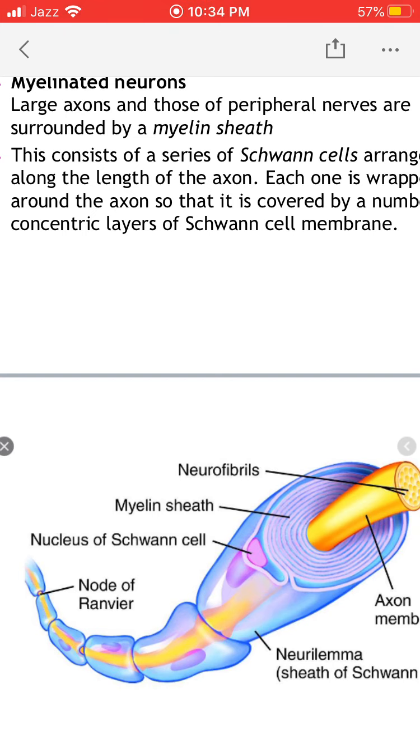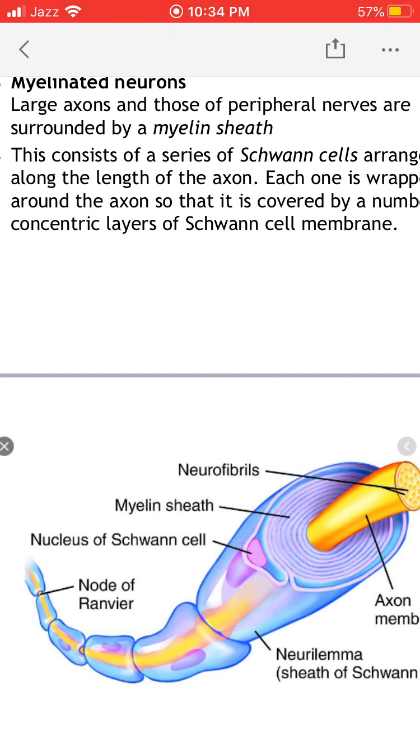Schwann cell membrane. So here in this diagram you can clearly see that the yellow colored part is the axon, and the outer membrane of the axon is known as neurilemma. Around the neurilemma you can see concentric circles, and these concentric circles are basically the layers of the Schwann cell membrane. This is one Schwann cell cross section.